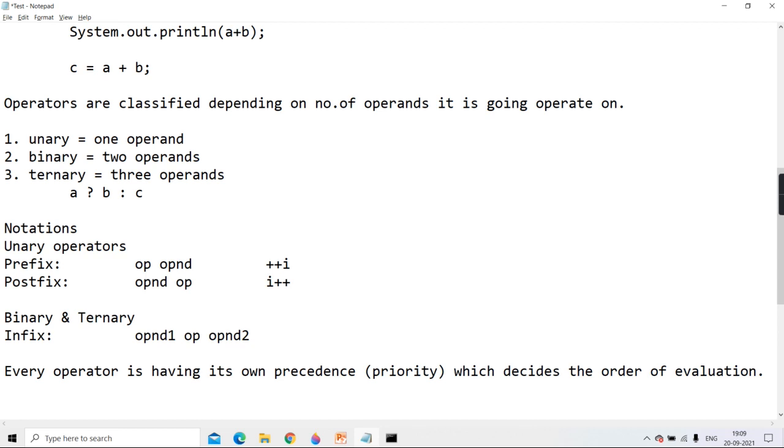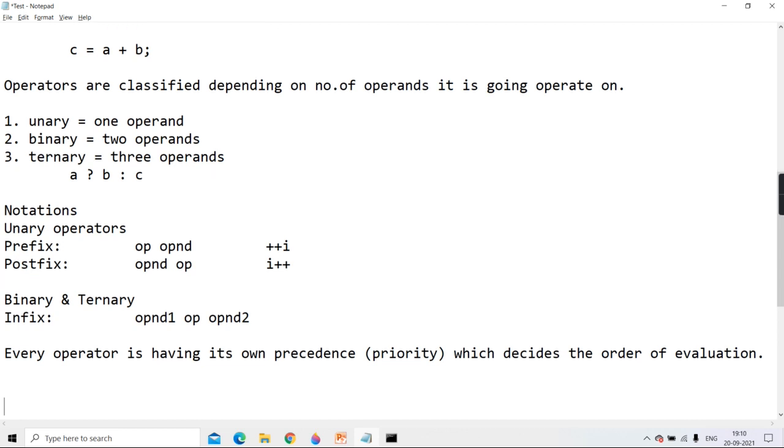I hope you remember: bracket, then division, then of, then multiplication, then addition, then subtraction. So all that, you know it. The similar concept: every operator will have its own precedence or priority. It decides the order of evaluation.